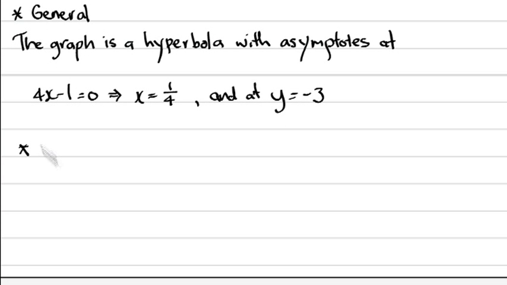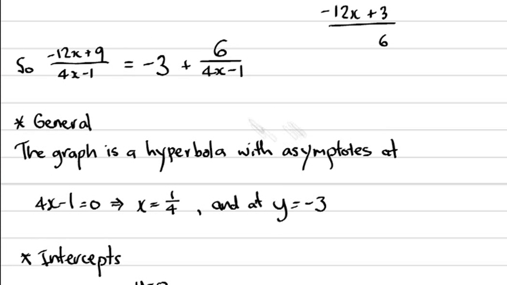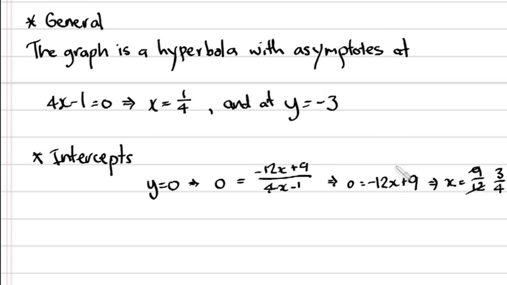And now let's calculate our intercepts. Firstly, if we put y equal to 0, we get 0 equal to minus 12x plus 9 over 4x minus 1. Solving that gives us x equal to 3/4. The other intercept will occur when x is equal to 0. Solving that, we get y equals 9 over negative 1, or negative 9.